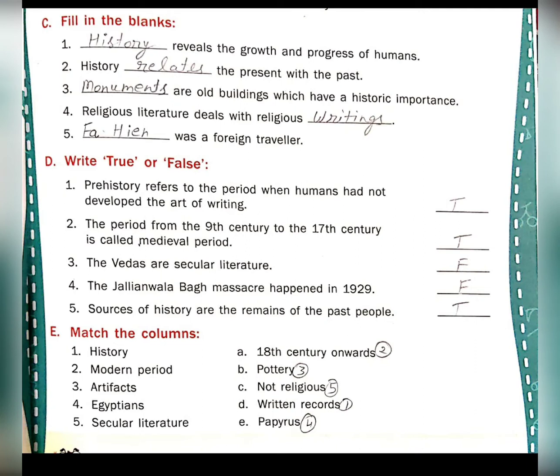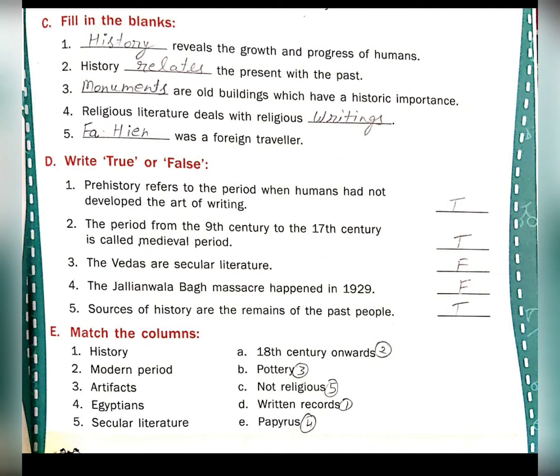Question D, write true or false. First, prehistory refers to the period when humans had not developed the art of writing. True. Second, the period from the 9th century to the 17th century is called the medieval period.